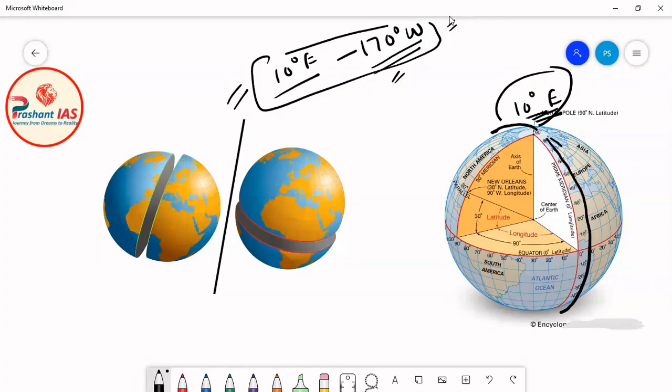Similarly, the circle made after joining 20 degree east and 160 degree west meridian of longitude will also make a great circle. Similarly, 30 degree and 150 degree.